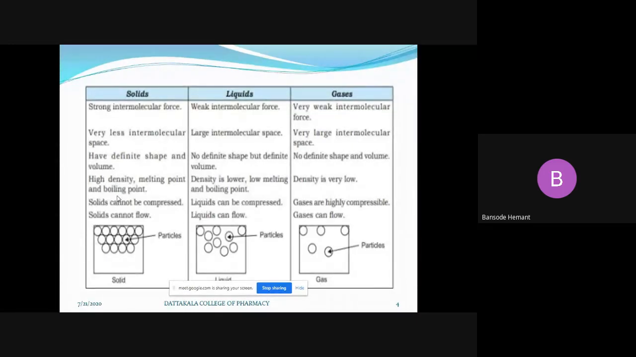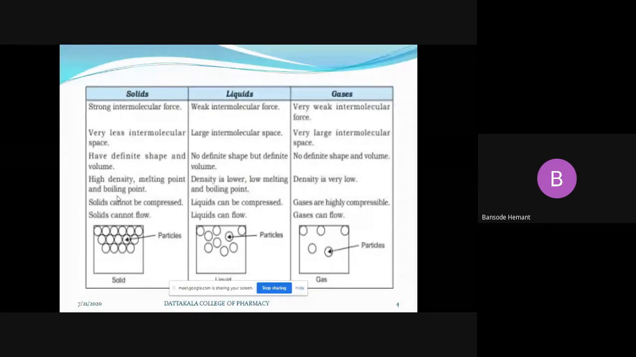We need to provide more latent heat. Then only these molecules will get fused, that means the substance will get melted. That's why solids show high density and high melting point.